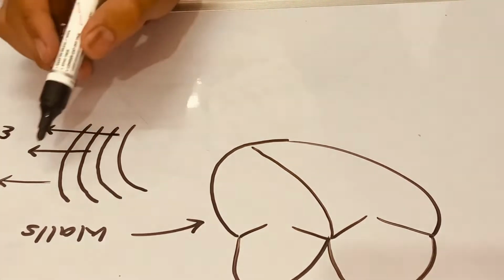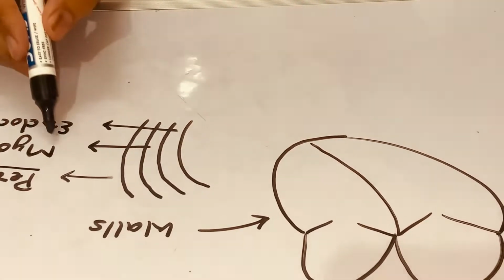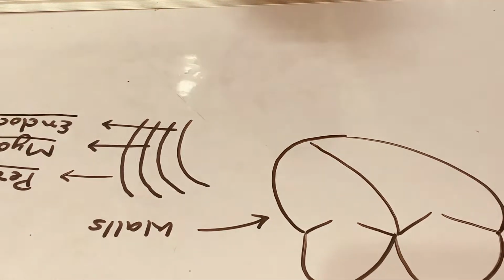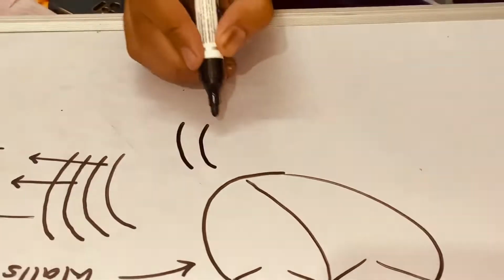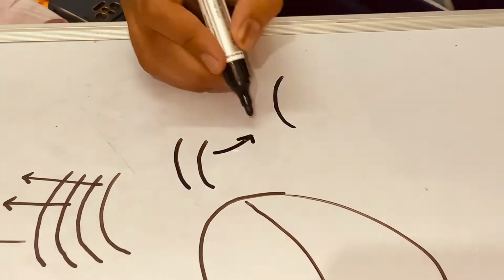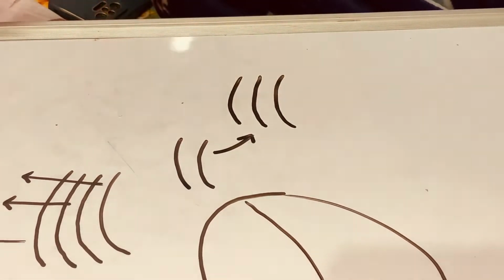So, in the outermost we can find the pericardium. In the middle we can find the myocardium. And the innermost is the endocardium. Now this pericardium is further divided into two layers. If we look, this is also divided. Now how is it divided?